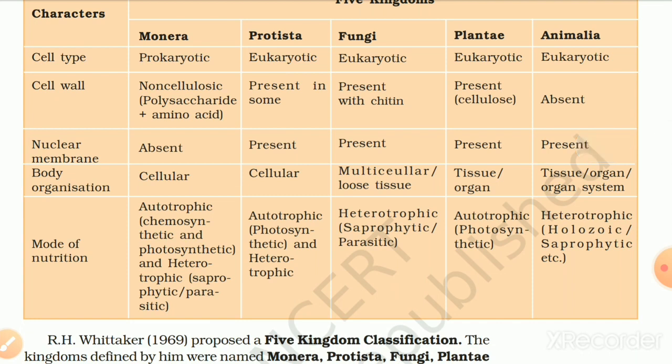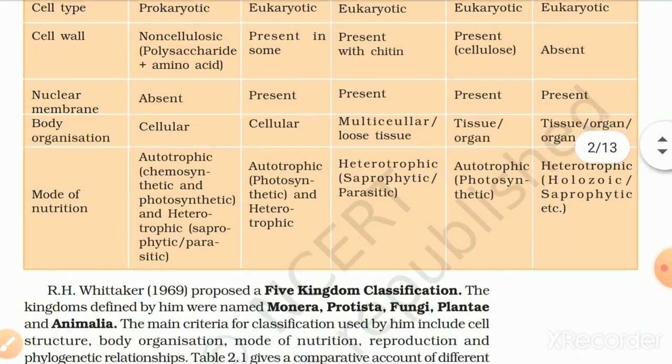Mode of nutrition in Monera: autotrophic, chemosynthetic and photosynthetic, and heterotrophic, saprophytic and parasitic. Mode of nutrition in Protista: autotrophic, photosynthetic and heterotrophic. Mode of nutrition in Fungi: heterotrophic, saprophytic or parasitic. Mode of nutrition in Plantae: autotrophic, photosynthetic. Mode of nutrition in Animalia: heterotrophic, holozoic or saprophytic.